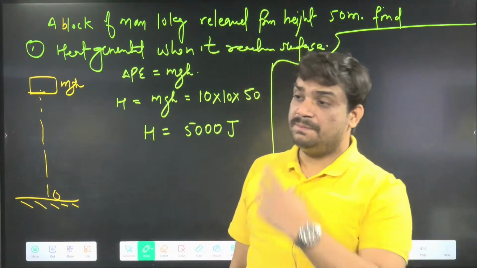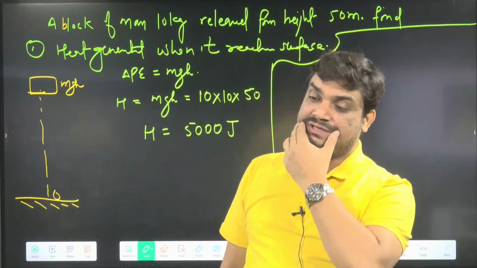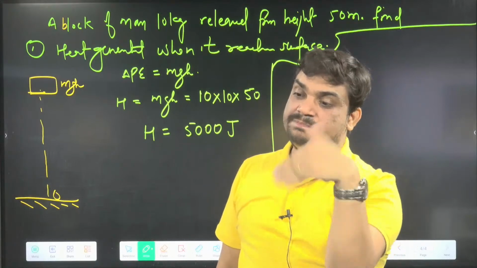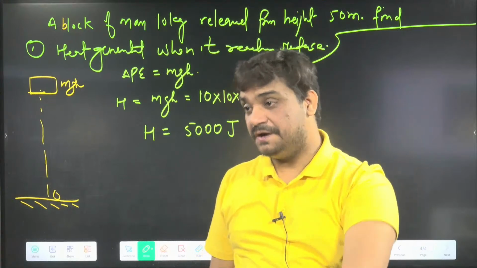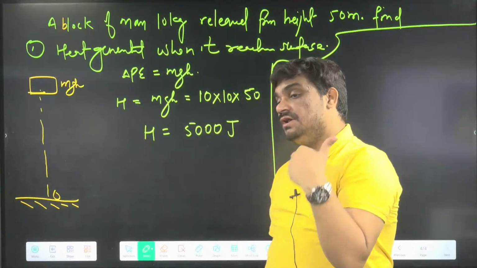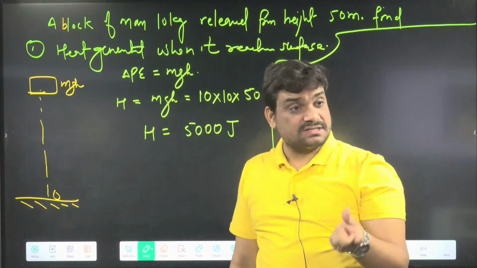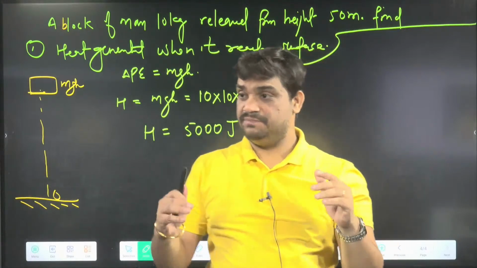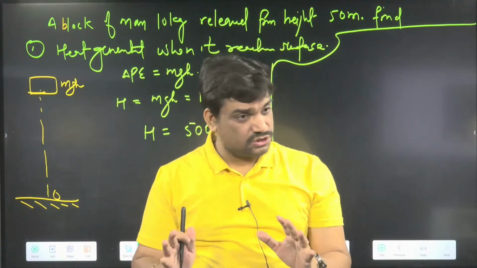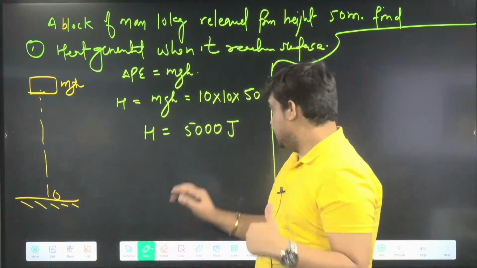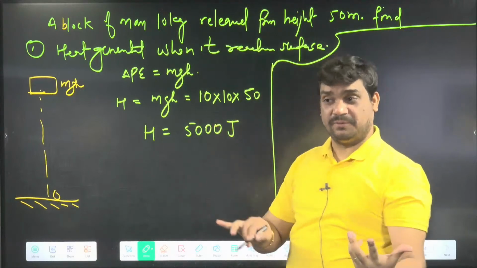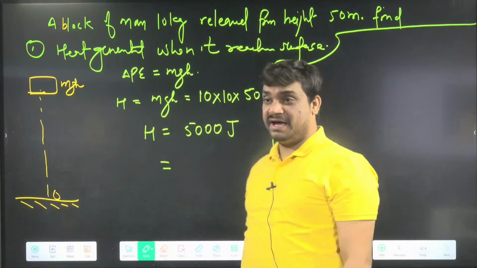Sometimes they can ask, and again I am saying, prefer K, P and R questions in the SI unit, much better. They may ask in calorie. If they are asking in calorie, we can change it. We will get the answer all the time in joule, and now we can convert it by dividing or multiplying.